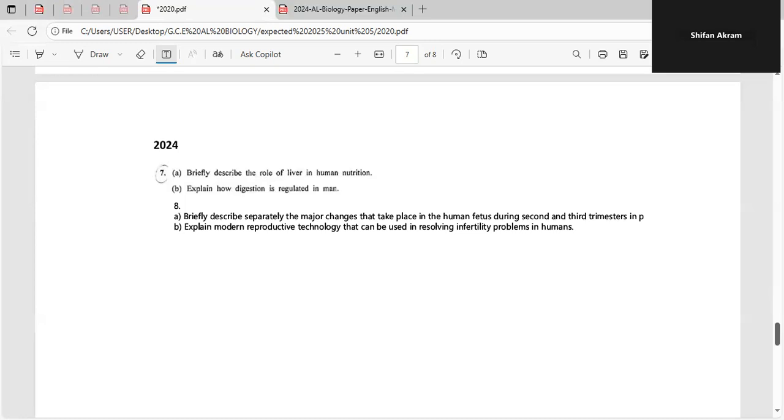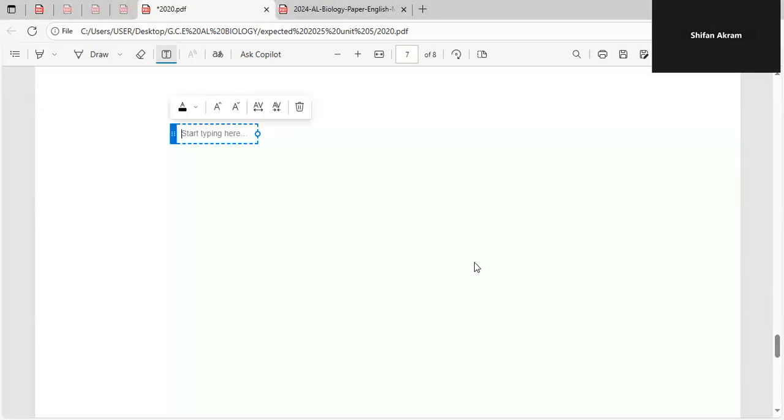So focus less on reproduction and nutrition, but you do have to do the structured essay paper and the MCQ paper. So in that case, you have to go through that as well. There's no other way.